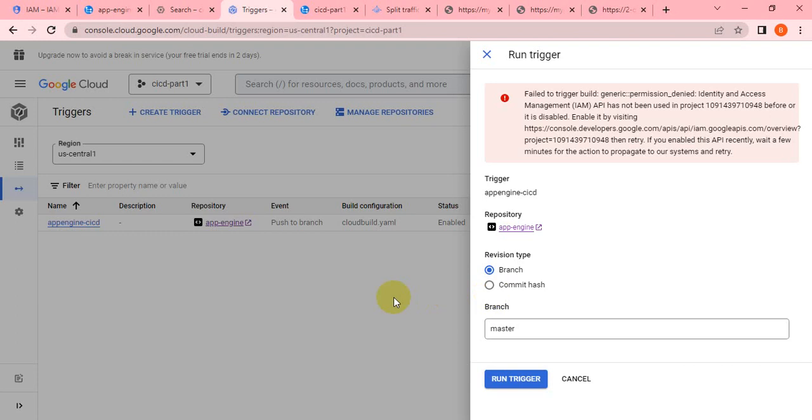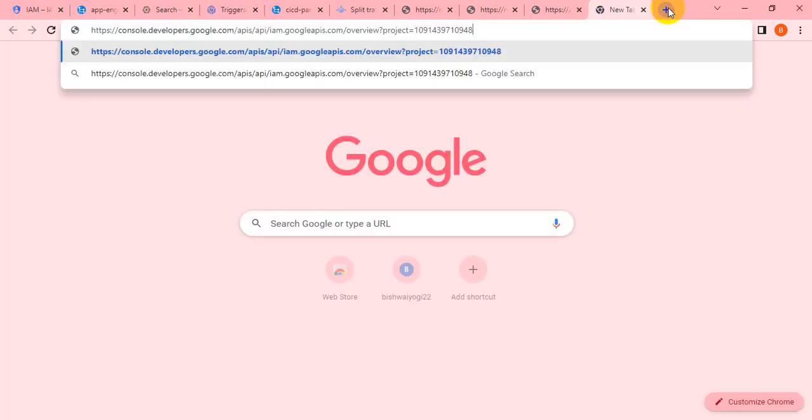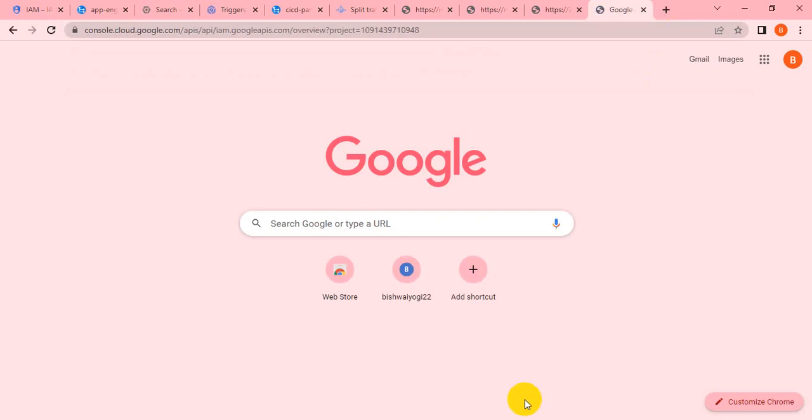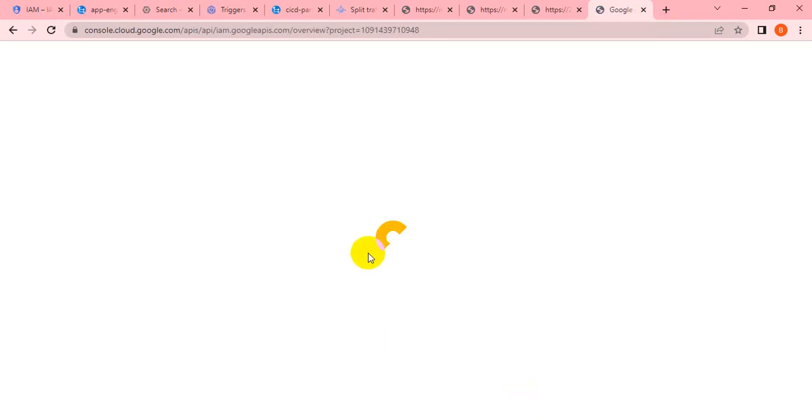No. There is some different error, okay. It's saying this API is not enabled, it is disabled. So let me check that. Let me copy this. I think some API is missing. Which is missing?